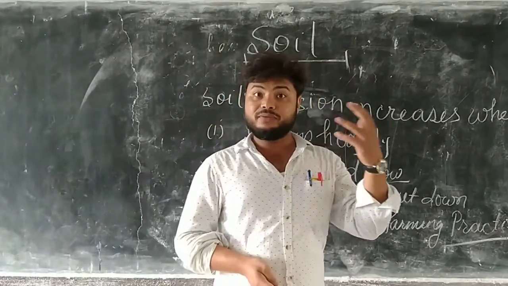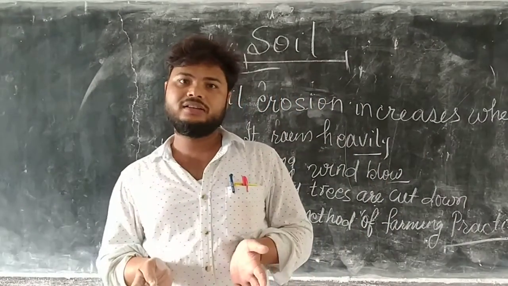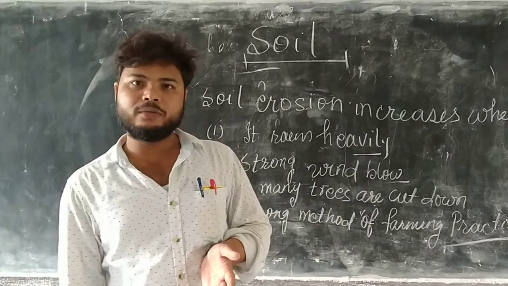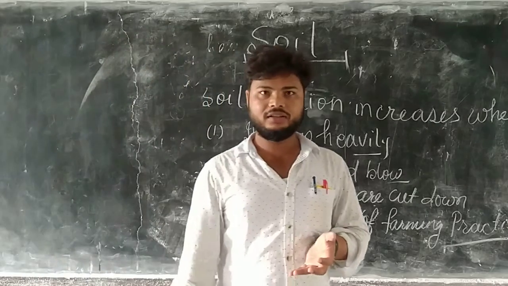Next one is conservation of soil. How can we conserve soil? The prevention of soil from erosion is called conservation of soil. How is it possible to conserve soil? What is the process of conservation of soil? Which methods help in conservation of soil? We will discuss here.